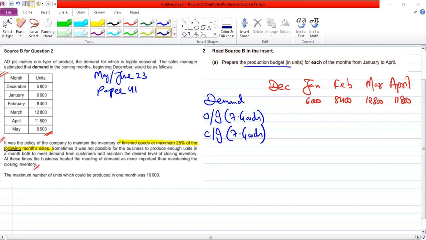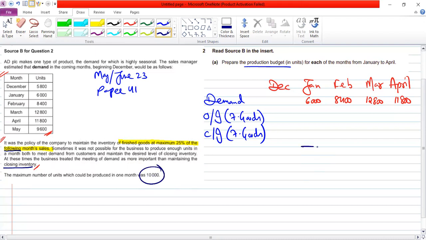Following means next. And sometimes it's not possible for the business to produce enough units in a month both to meet demand from the customer and maintain the desired level of closing inventory. At this time, the business treated the meeting of demand as more important than maintaining the closing inventory. The maximum number of units that we can produce is only 10,000 units.